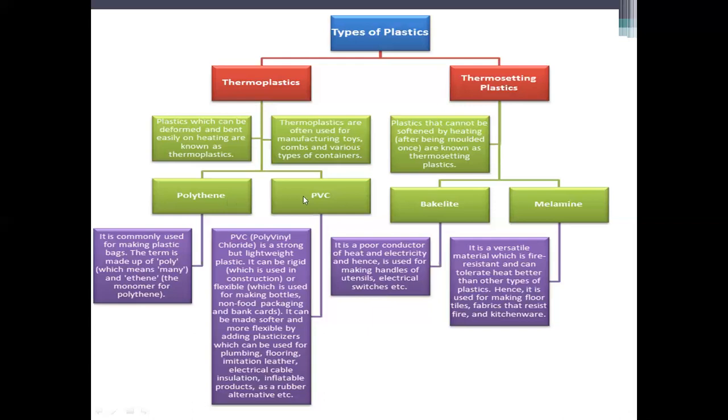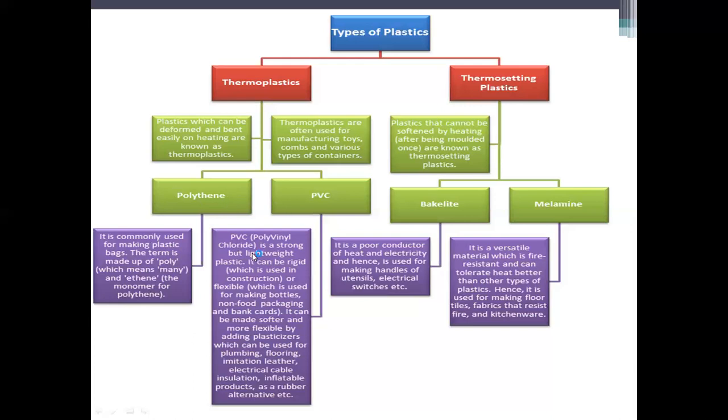PVC pipes, which are used in drainage. These are all thermoplastics. Polythene is commonly used for making plastic bags. The term is made up of poly, which means many, and ethene. Ethene is a monomer. So many ethene molecules joined together form polythene. So polyethene, when combined, is called polythene.